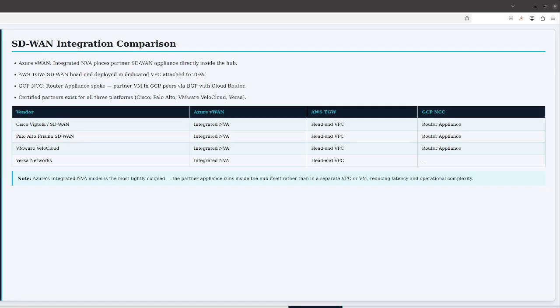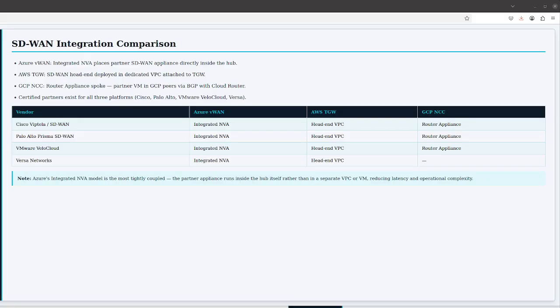SD-WAN integration. Software-defined WAN integration is increasingly important as enterprises modernize their branch connectivity. Traditional MPLS circuits are expensive and slow to provision, and SD-WAN overlays have become the dominant enterprise branch architecture. How does each cloud platform integrate with SD-WAN vendors? Azure Virtual WAN has the deepest and most native SD-WAN integration of the three platforms.